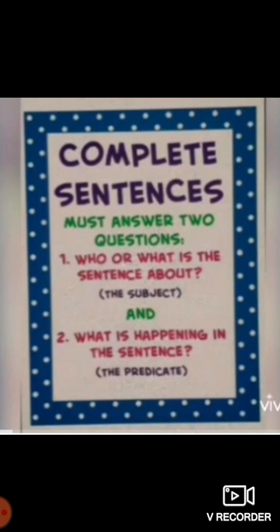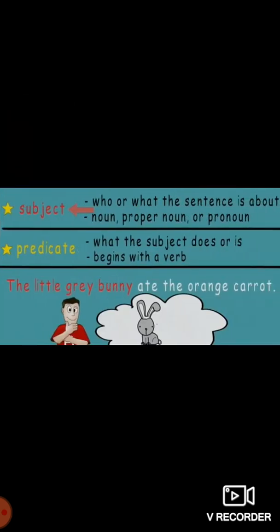Complete sentences must answer two questions. Number one, who or what is the sentence about? That is the subject. And number two, what is happening in the sentence? That will be a predicate. Now see, the subject, who or what the sentence is about, can be a noun, proper noun, or pronoun, and the predicate is what the subject does, or begins with a verb.